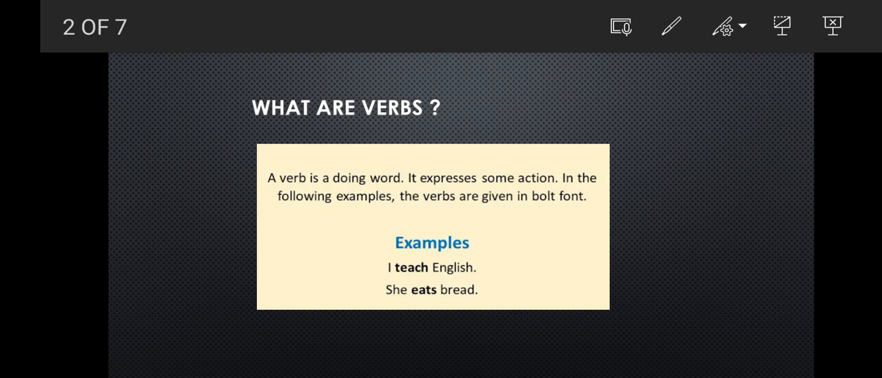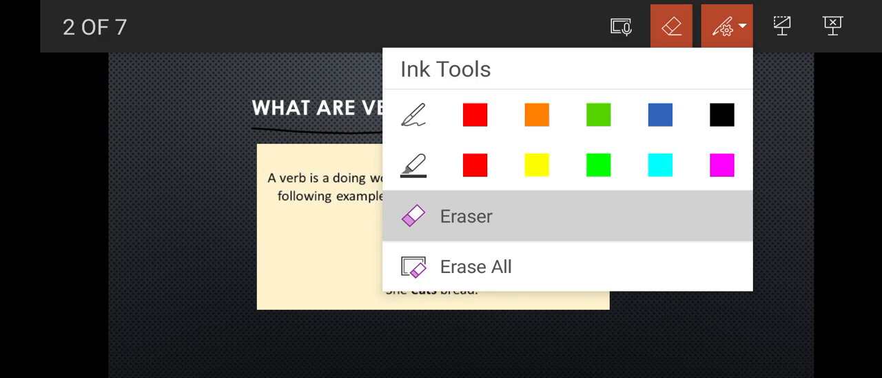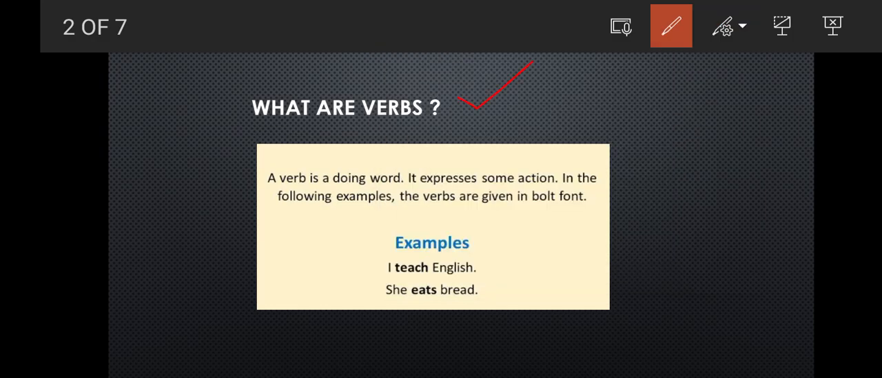So yeah, let's see what verbs are first. All right, so verbs, what do we call them in Hindi? Kriya, right? What do we call verbs in Hindi? क्रिया. What is क्रिया? किसी काम के होने या करने को क्रिया कहते हैं. The work that is going on, or work that is happening, the work being done right now. The type of work that is happening right now is known as a verb. Okay, so what is a verb doing?